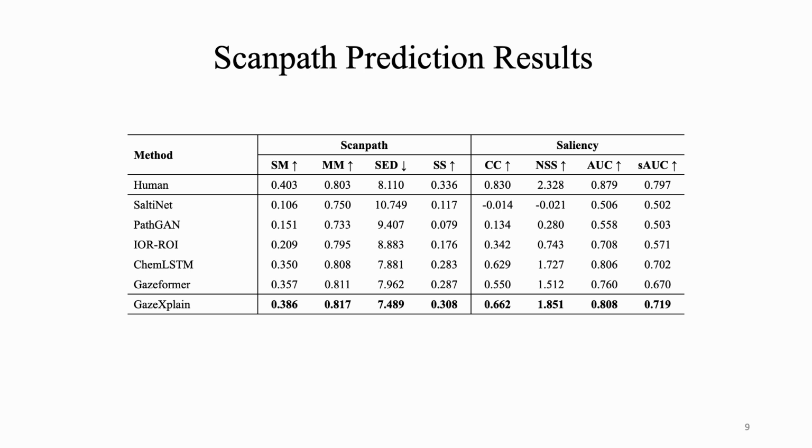GazeXplain demonstrates remarkable performance in scanpath evaluation metrics that capture spatial, temporal, and semantic aspects of human gaze behavior. In addition, its dominance in saliency metrics also indicates its ability to highlight visually important image regions. These comprehensive results suggest that GazeXplain can effectively capture the underlying patterns of human visual attention across diverse tasks and datasets, highlighting its robustness and generalizability.